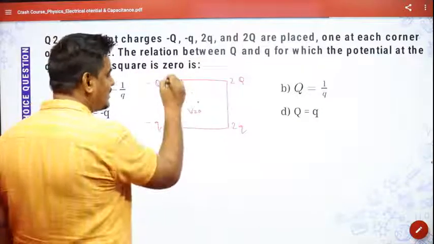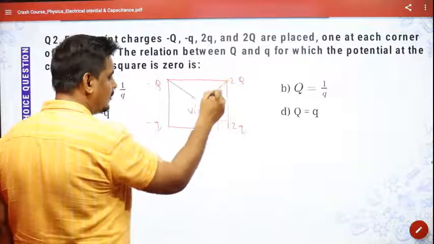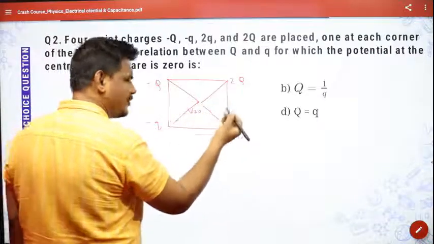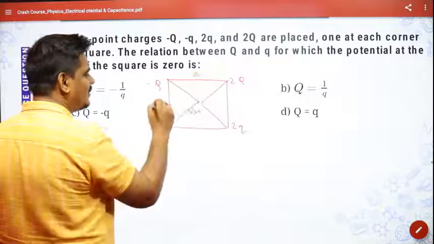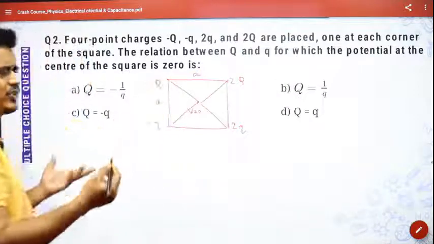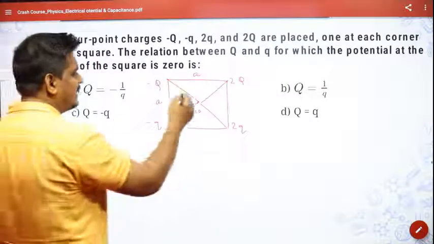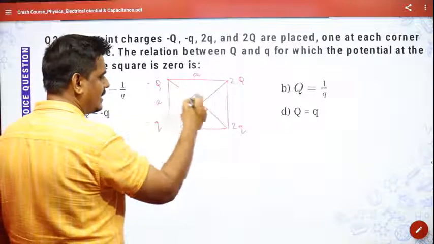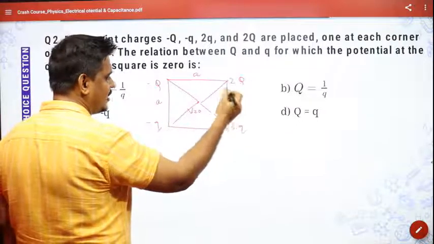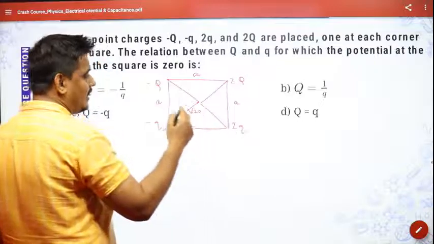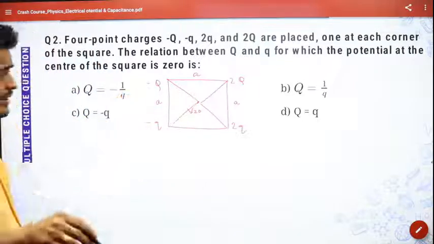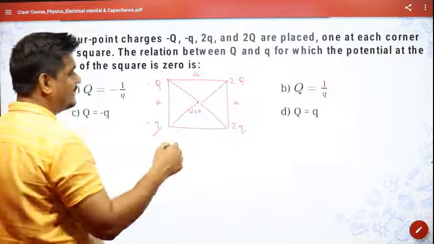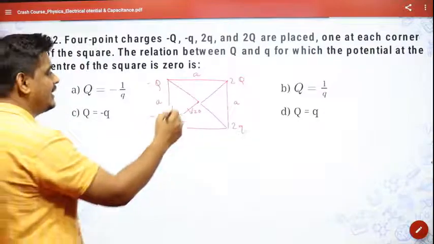You must know the distance of the center from this, this, this, and this. You can find it very easily. If it is a square, each side will be a, or x, or whatever you want to take. If this is a, this will be a, a, and this will be a. So the whole diagonal length will be root over a square plus a square, that will be equal to root 2 a square. And then if you divide by 2, it will be a by root 2, I think.